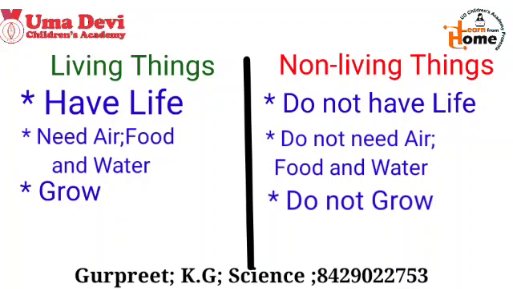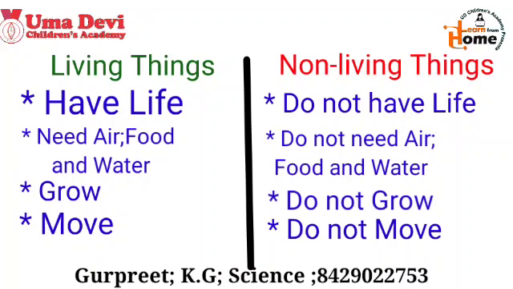Living things can move from one place to other, whereas non-living things cannot move by itself. Living things like man, animal and plants, whereas non-living things like pen, pencil, book, car and many more. So kids, these were your difference between the living things and non-living things. I hope all of you have learned about these.